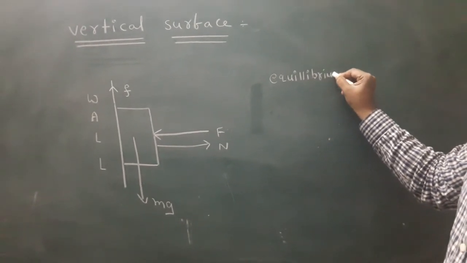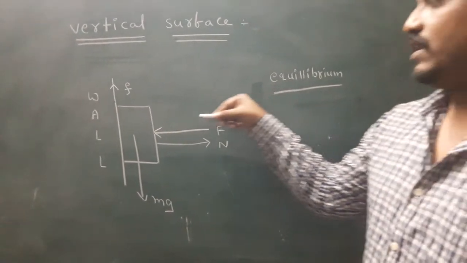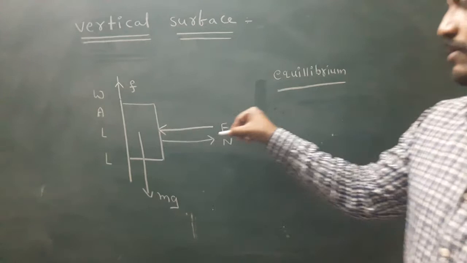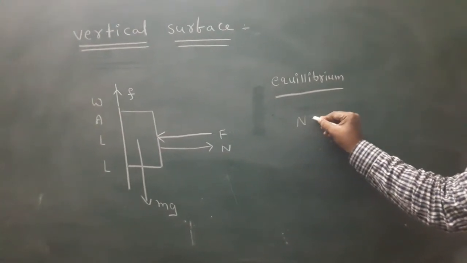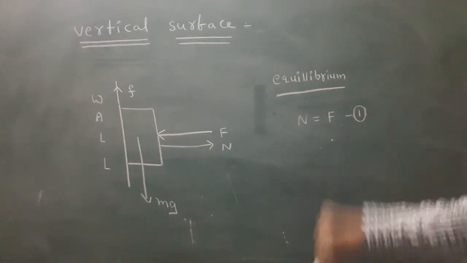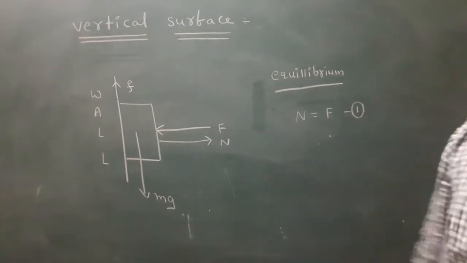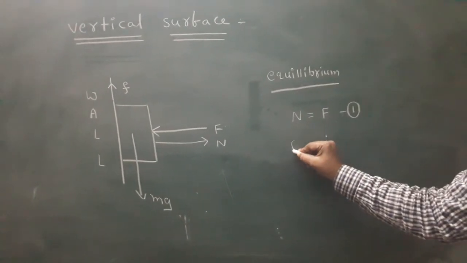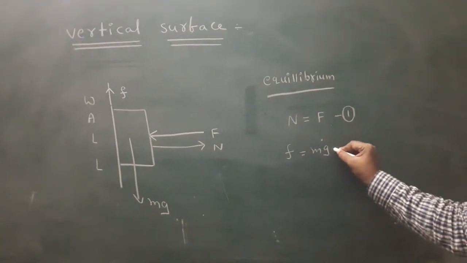Equilibrium means all forces balance. The forward force balances the backward force. Simply, what is the N value? N equals F. Equation number 1. The upward force balances the downward force. Simply, small f equals mg.